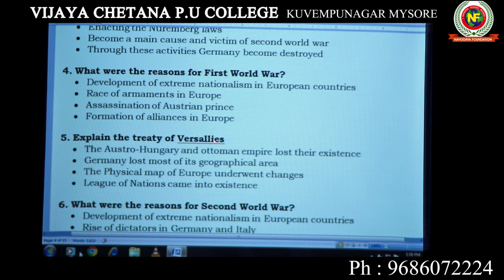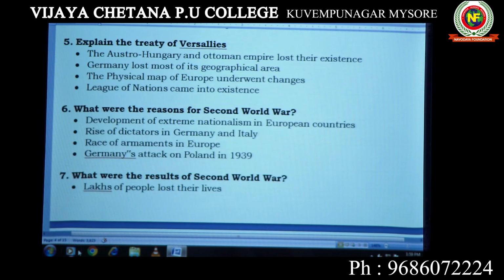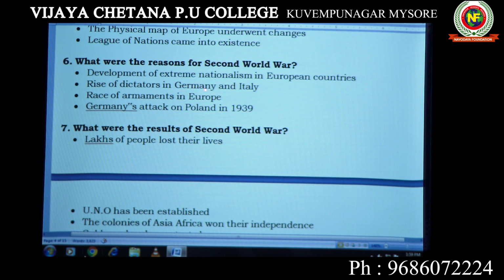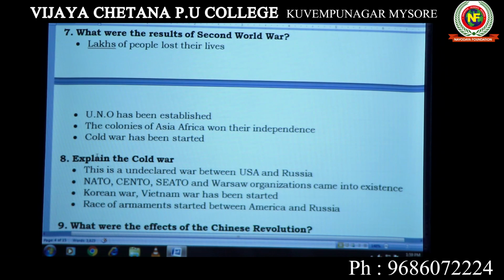Explain the Treaty of Versailles after the First World War. The Versailles Treaty was introduced. Then the Second World War took place. The Second World War duration was from 1939 to 1945. The reasons were extreme nationalism once again, rise of dictators in Germany and Italy, then rise of armaments in Europe. Germany attacked Poland in 1939. So this is the immediate cause. And what are the results of the Second World War? The major results of the Second World War.